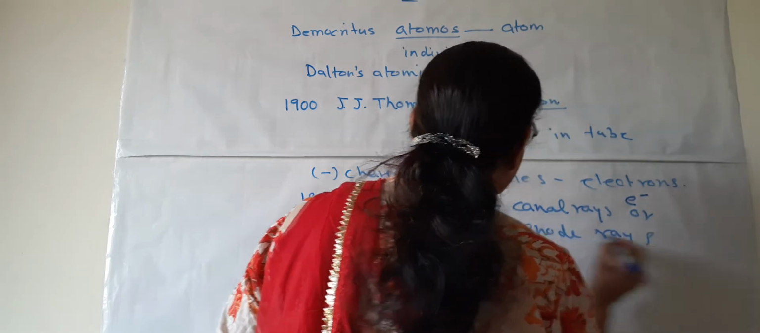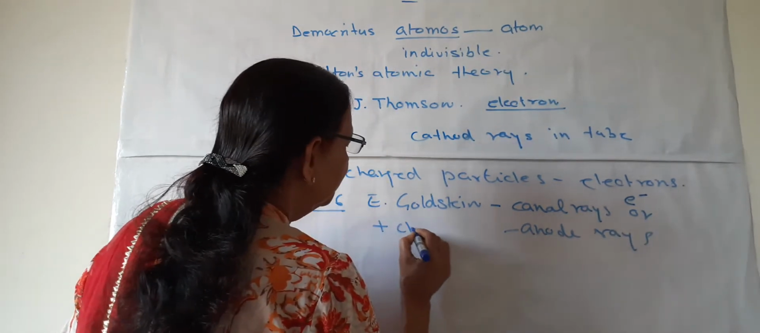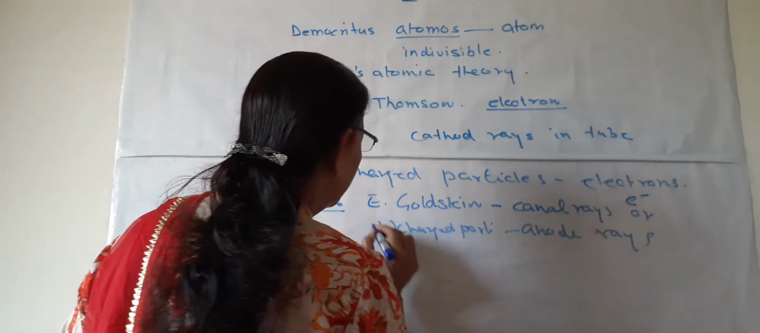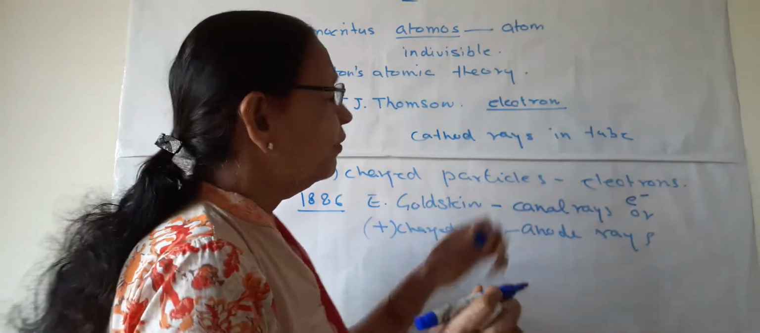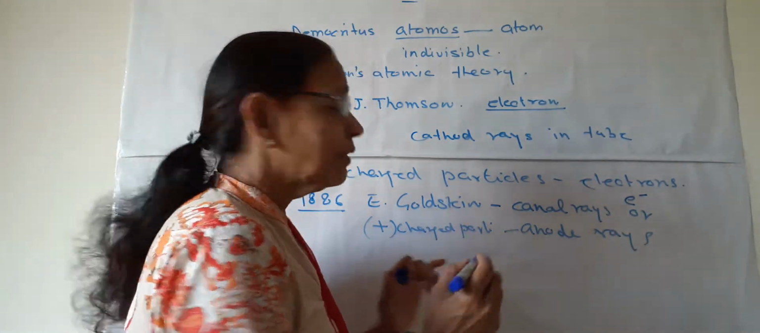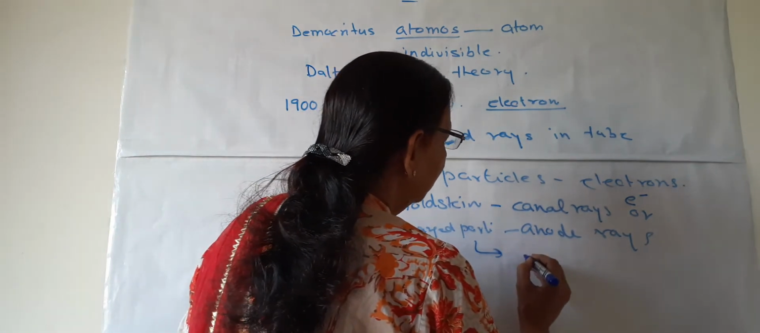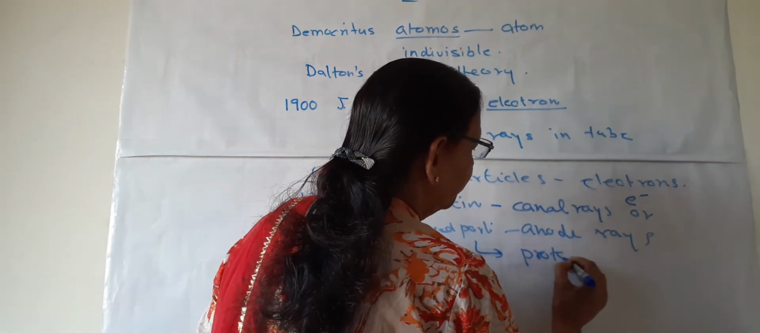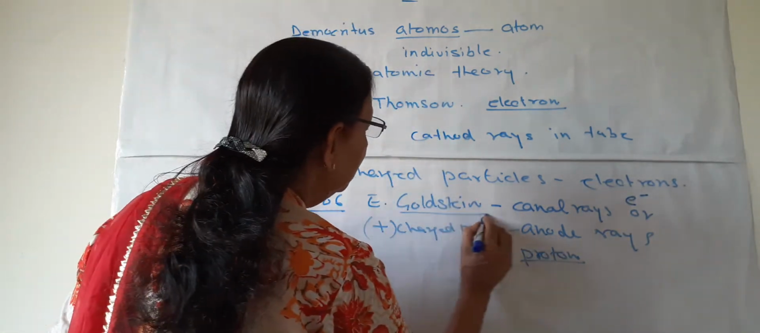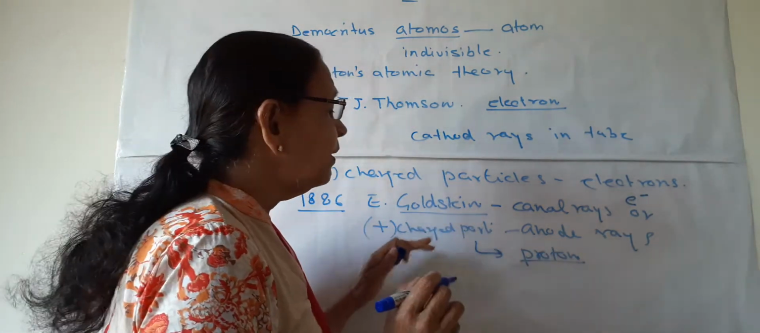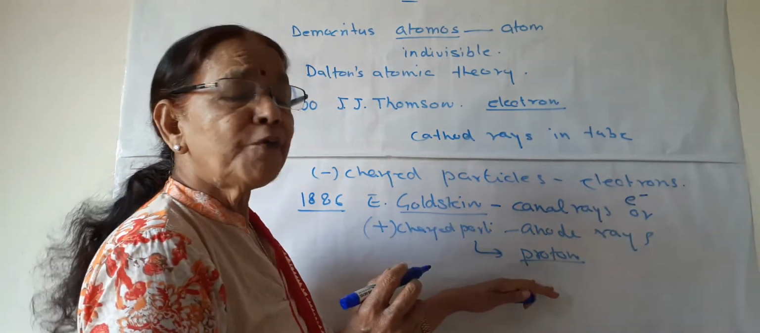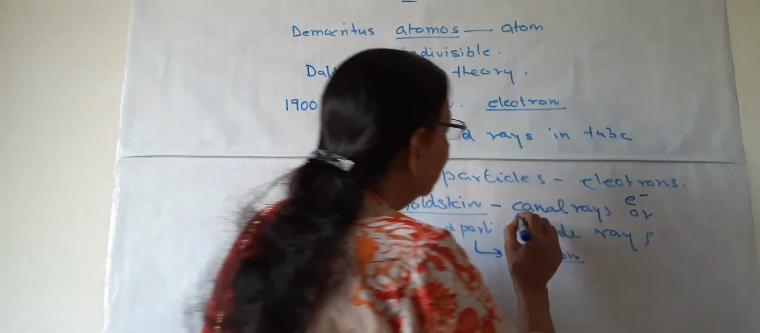And these rays, they have positively charged particles. So what are these positively charged particles which are coming from canal rays in the discharge tube? These positively charged particles, later on, were named proton. So this Goldstein got the credit to discover proton, not in the true form of proton, but as canal